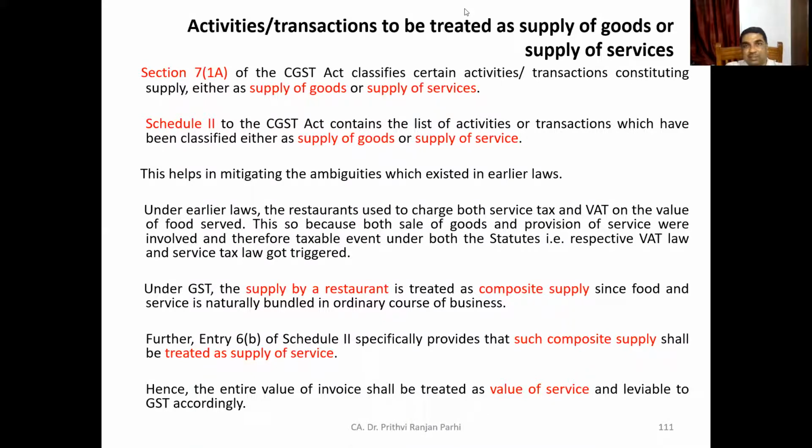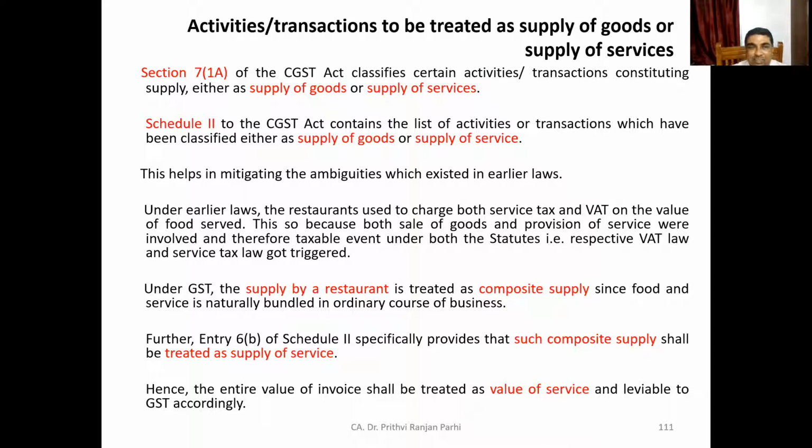Now, friends, there are a few concepts like activities and transactions which are to be treated as supply of goods or supply of services. You see, earlier also we have discussed this point. Section 7(1A) of the CGST Act clarifies certain activities and transactions which constitute supply of goods or supply of services. And the second schedule of the CGST Act also contains the list of activities and transactions which have been classified either as supply of goods or as supply of services. In both places, these things are discussed with an intention to clear ambiguity.